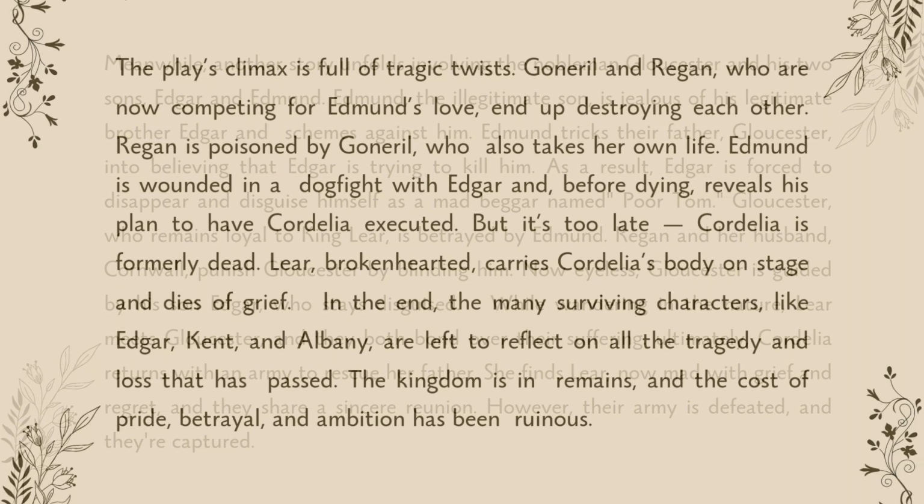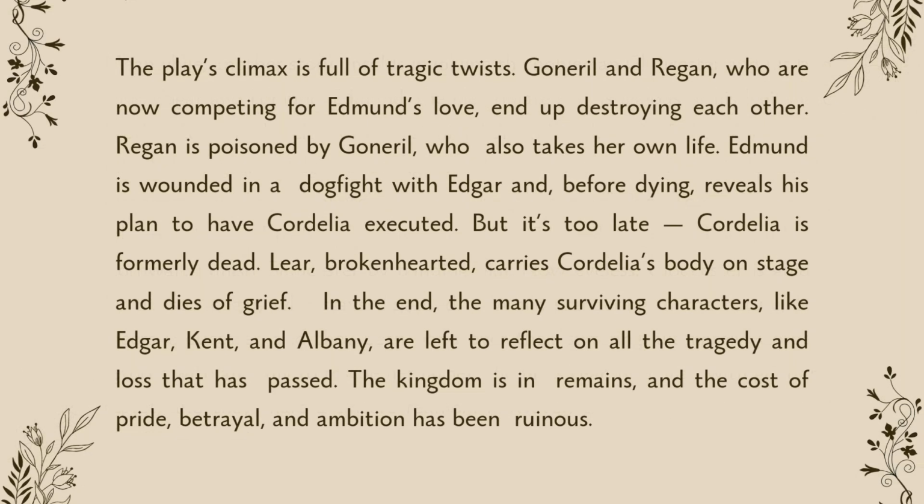The play's climax is full of tragic twists. Goneril and Regan, who are now competing for Edmund's love, end up destroying each other. Regan is poisoned by Goneril, who also takes her own life. Edmund is wounded in a duel with Edgar and before dying reveals his plan to have Cordelia executed, but it's too late. Cordelia is already dead. Lear, brokenhearted, carries Cordelia's body on stage and dies of grief.